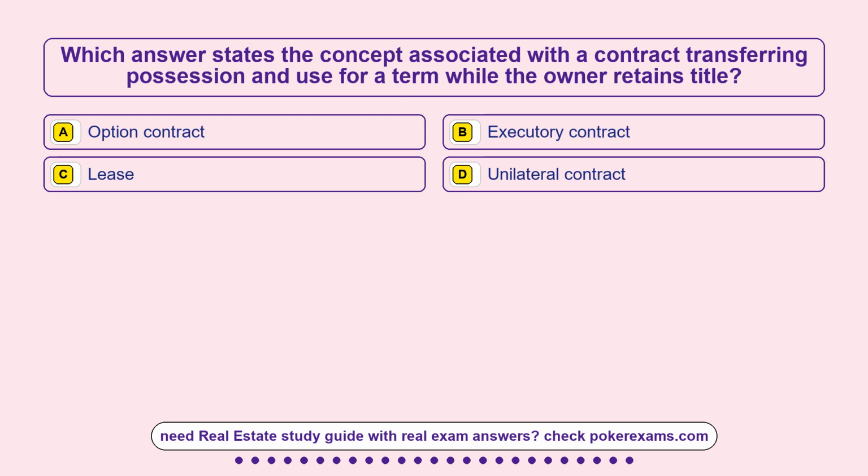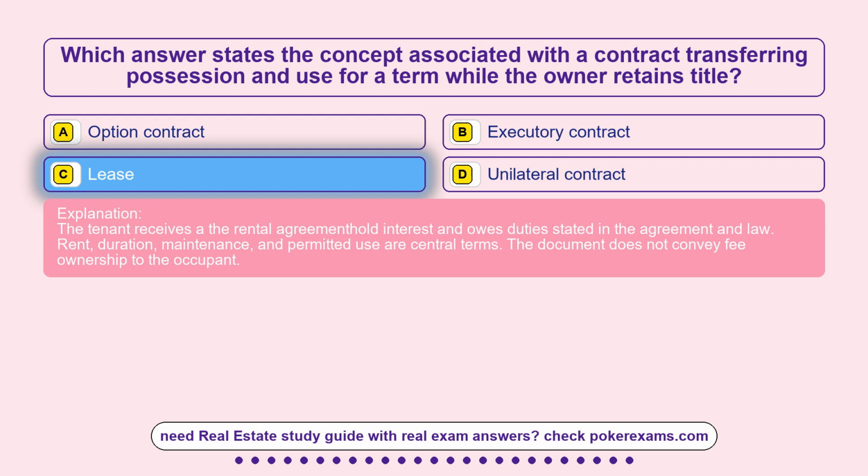Question 23. Which answer states the concept associated with a contract transferring possession and use for a term while the owner retains title? Option A, option contract. Option B, executory contract. Option C, lease. Option D, unilateral contract. The correct answer is option C, lease.